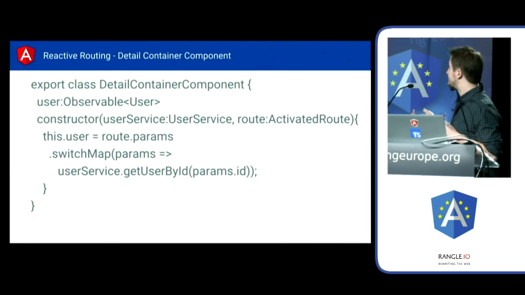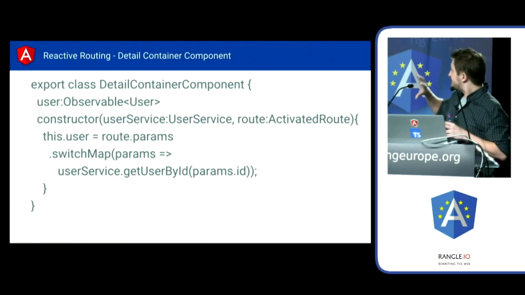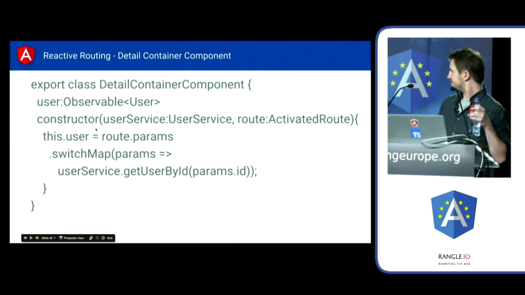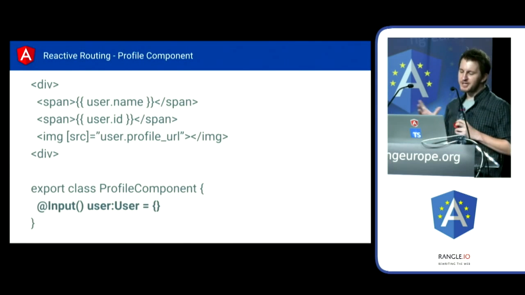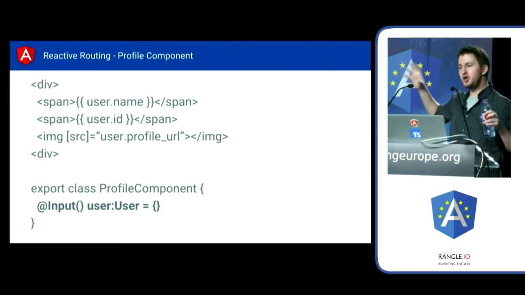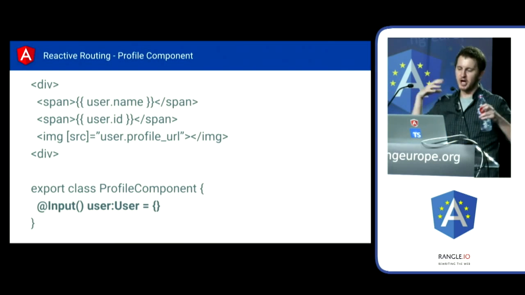So let's refactor this slightly, right? So we're going to take our detail container component. This doesn't change very much. We're going to assign the this.user to our controller, and this is what we're doing the async subscription to. But instead, what we're going to do is instantiate a new component. We're going to create a new component to actually host our profile.